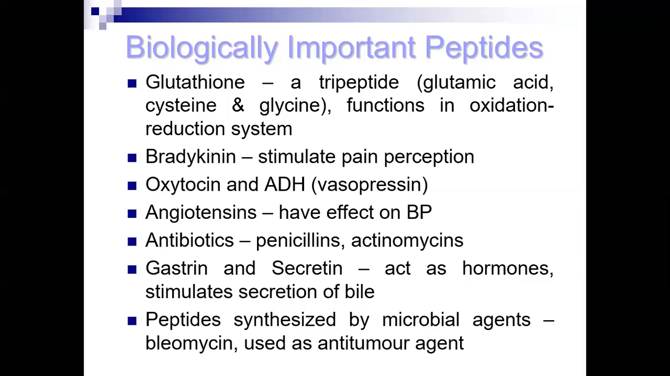Some peptides are synthesized by certain microbial agents, that is microbes and bacteria. One example is bleomycin, which is used as an anti-tumor agent. Another: some books also group thyroid releasing hormone in the class of peptides.